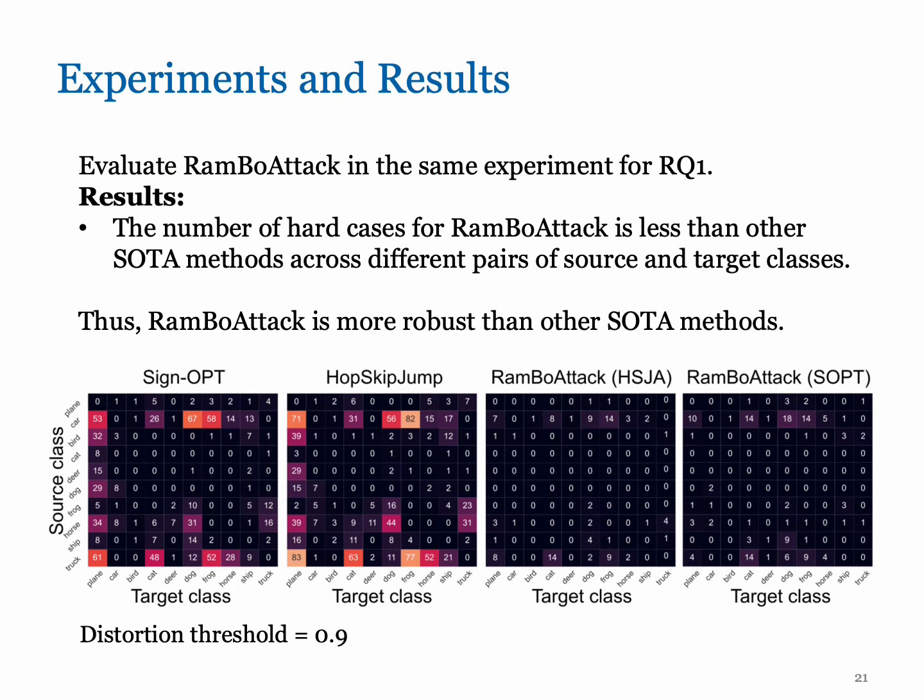In this section, we demonstrate the robustness of RamBoAttack. In the same experiment as for research question 1, the result shows that the number of failures for RamBoAttack is less than other state-of-the-art methods across different pairs of source and target classes. In general, RamBoAttack is more robust than other state-of-the-art methods.